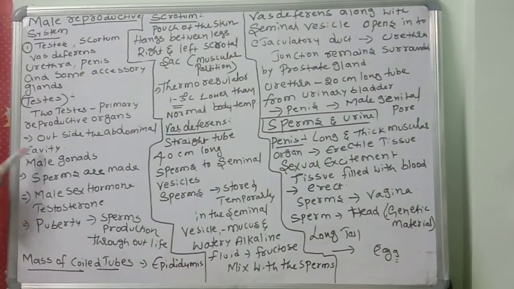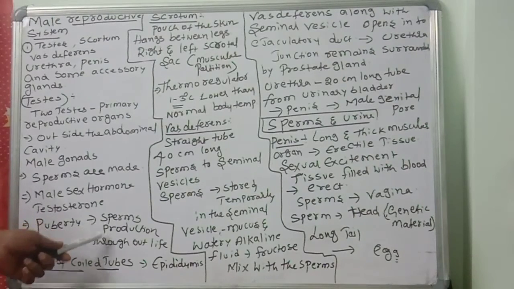The testis also produces the male sex hormone called testosterone. At the time of puberty, at exactly 13 to 14 years of age, sperm production begins, and it continues throughout life, even at 80, 90, 100 years. It is a continuous process.